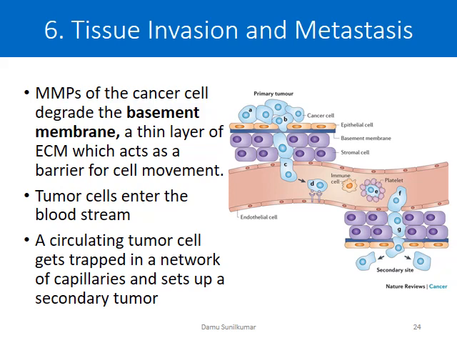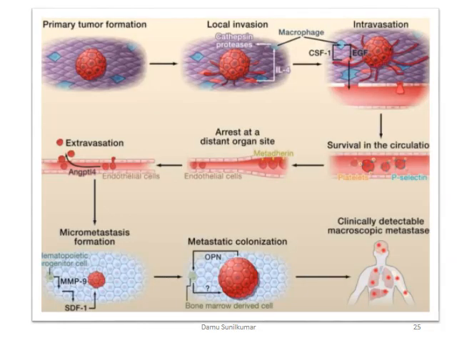For example, the tumor associated macrophages, the TAMs, also supply these cancer cells with epidermal growth factor and colony stimulating factor, which also helps in the intravasation. There are other key factors which we have already discussed that play a major role in tumor metastasis.